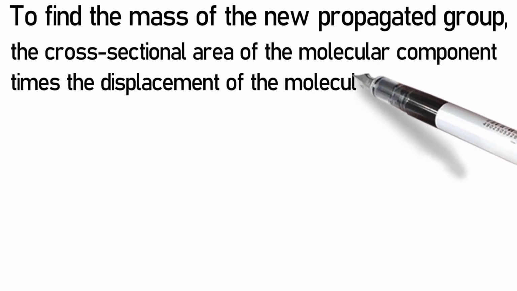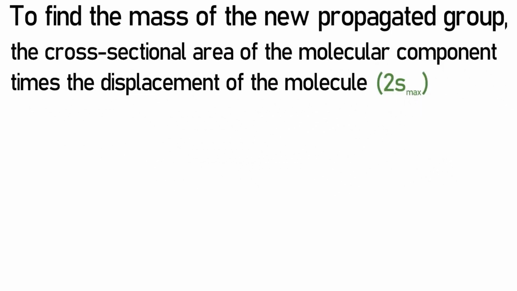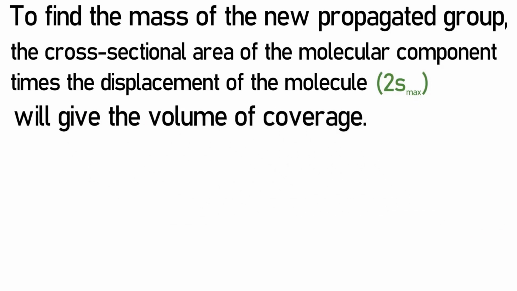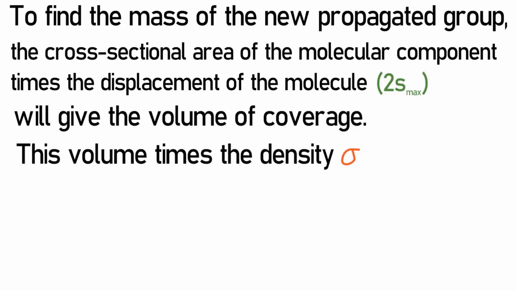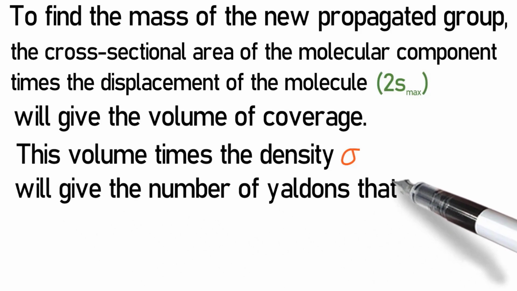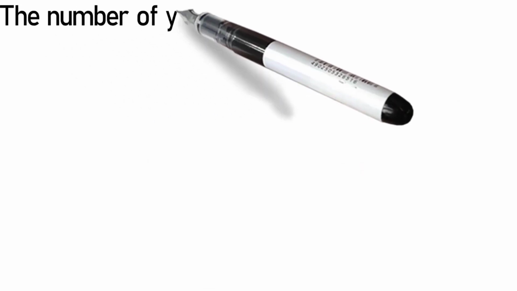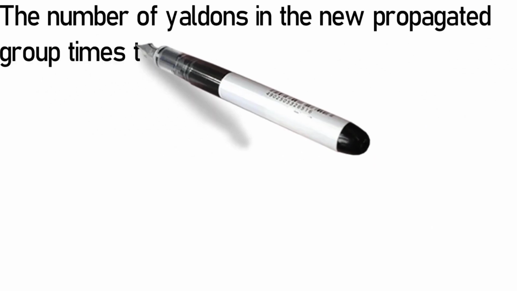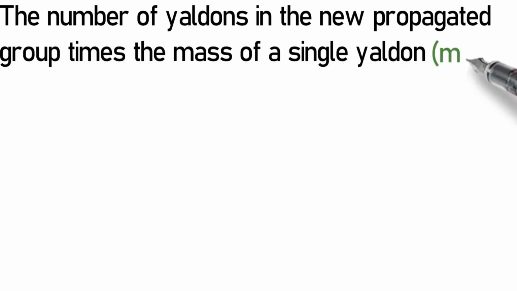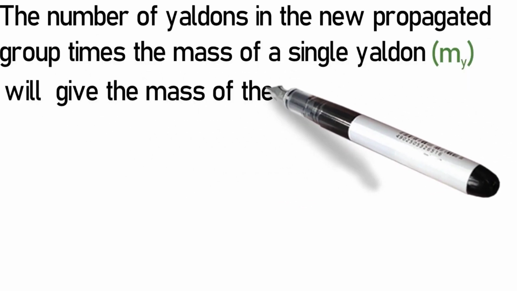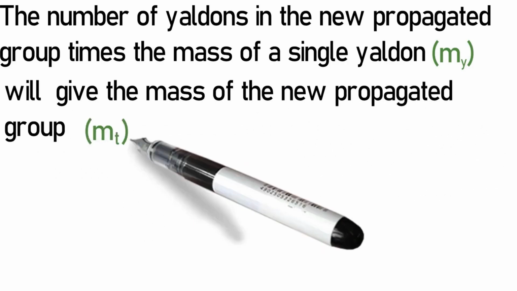To find the mass of the new propagated group, the cross-sectional area of the molecular component times the displacement of the molecule, 2s max, will give the volume of coverage. This volume times the density sigma will give the number of Yaldons that will be consolidated into the new propagated group. The number of Yaldons in the new propagated group times the mass of a single Yaldon, m sub y, will give the mass of the new propagated group, m sub t.